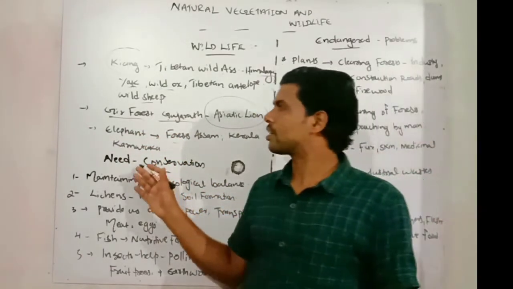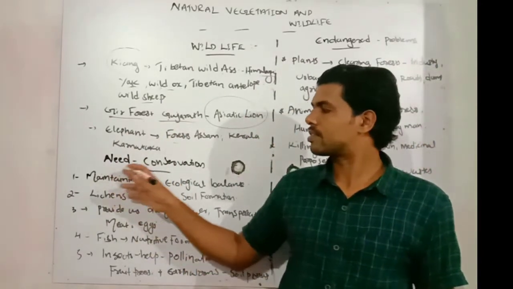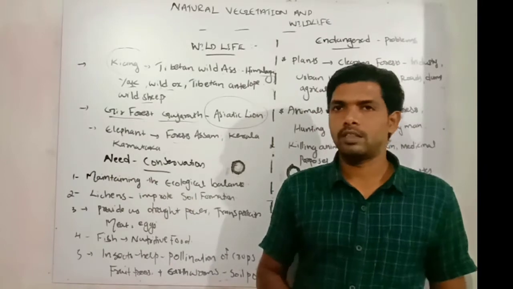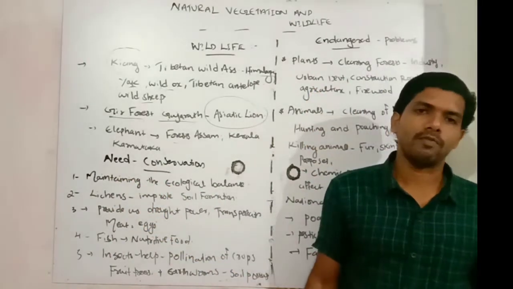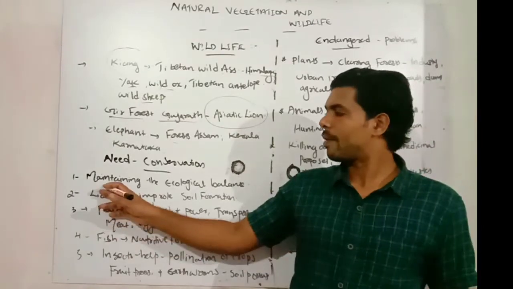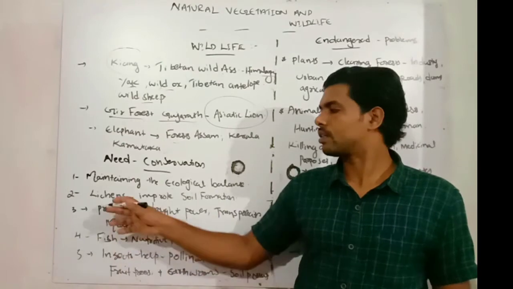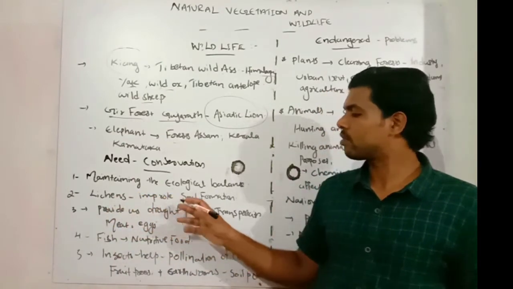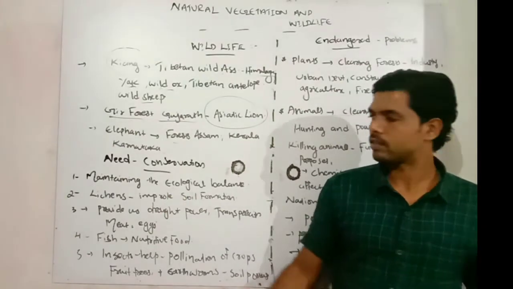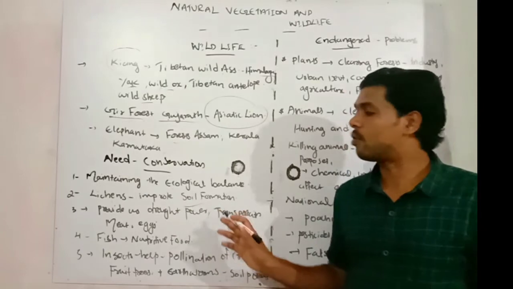Then why do we need to conserve the wildlife resources in our India? The first one, need of conservation of our wildlife. Wildlife maintains the ecological balance of our environment. Then lichens also play an important role in soil formation.